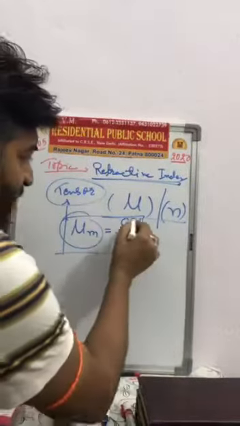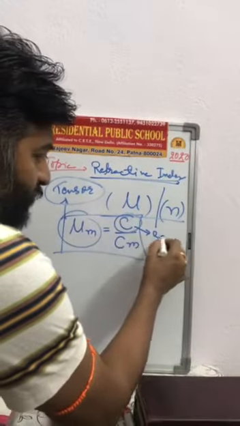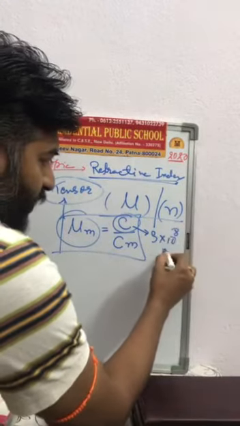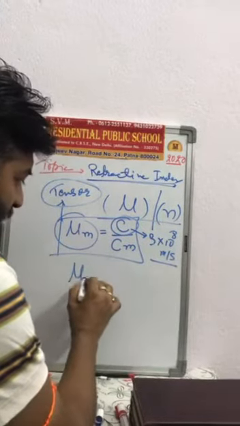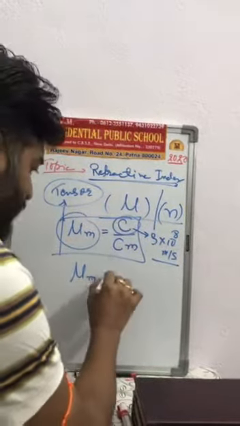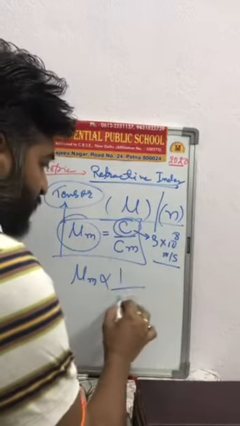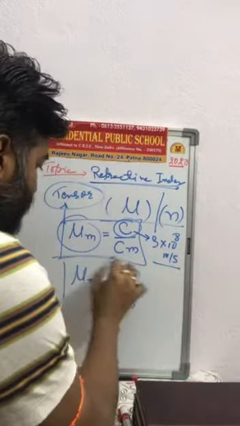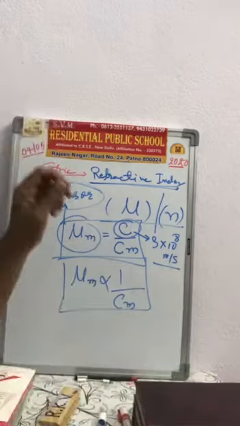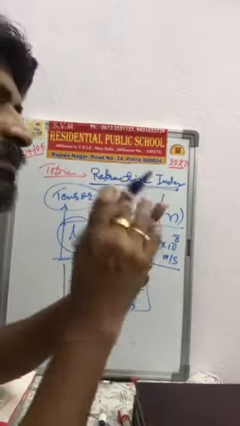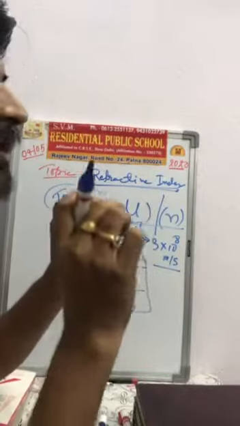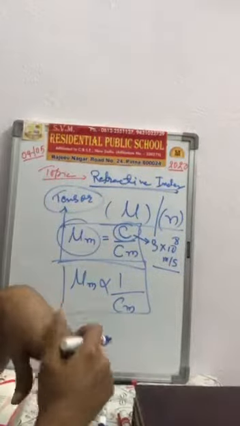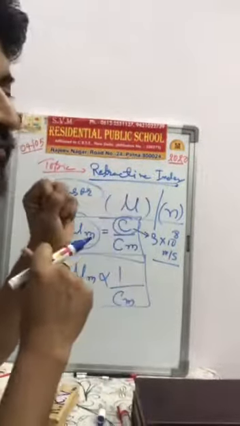So we can say that the speed of light is constant. Actually, it is equal to 3 × 10^8 meters per second. Hence we can say that the refractive index of any medium is inversely proportional to the speed of light in that particular medium. Actually, refractive index has two types. First is called absolute refractive index and second one is relative refractive index.